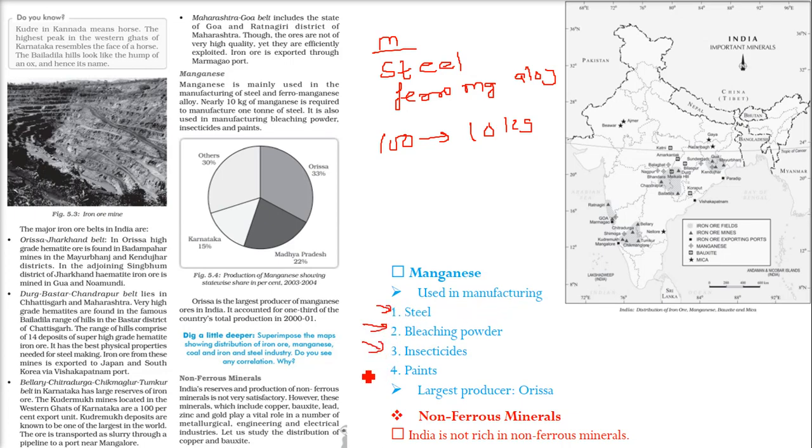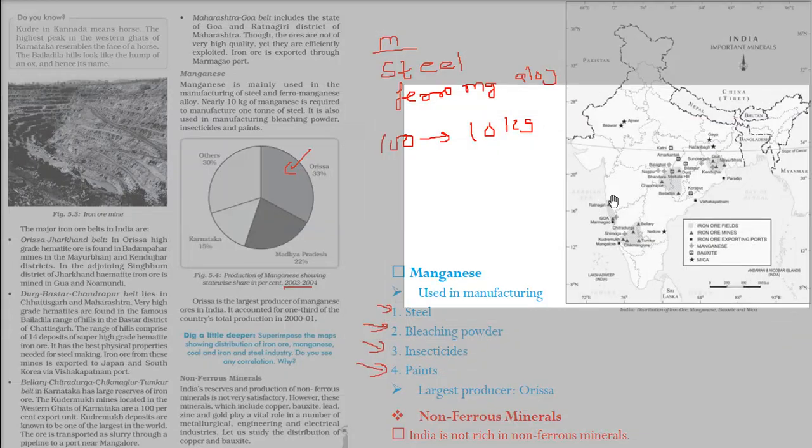So manganese is used in manufacturing steel, bleaching powder, insecticides, and paints, and the largest producer of manganese is Odisha. So this is the distribution of manganese. Odisha 33%. This is again 2003-04, and we have Madhya Pradesh 22%, Karnataka around 15%, and others.